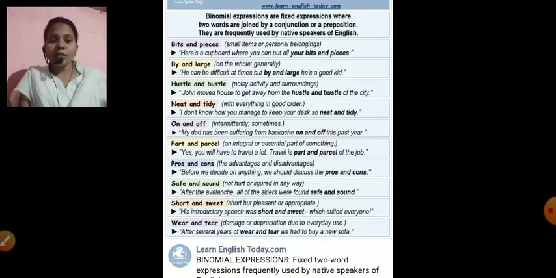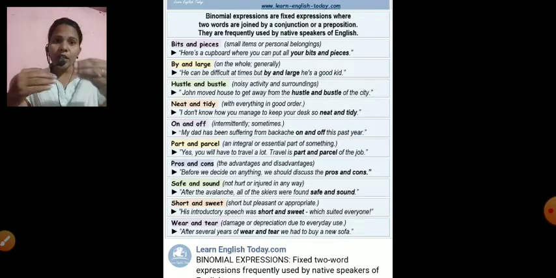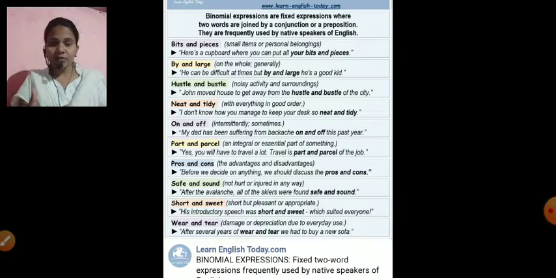Safe and sound. Safe and sound means, see children, not hurt or injured in any way. Though he had an accident or something, he came out safely. Okay, not hurt or injured in any way. After the avalanche, all of the skiers were found safe and sound.